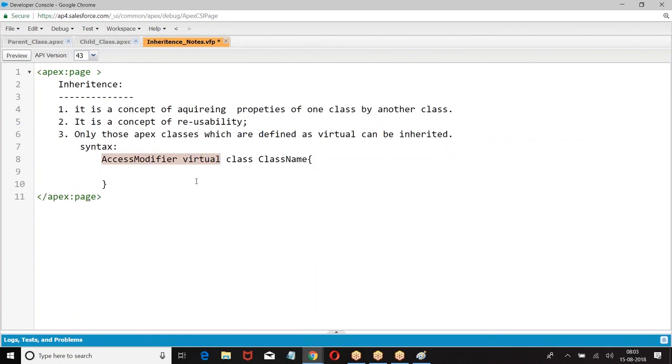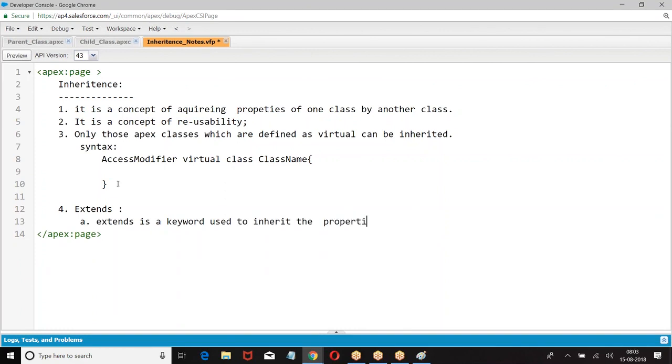You can shuffle the keywords, no issue. Extends is a keyword used to inherit properties of a virtual class.